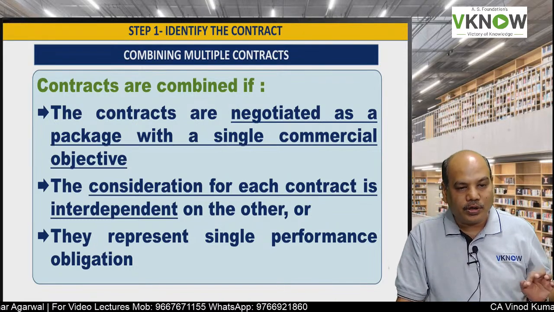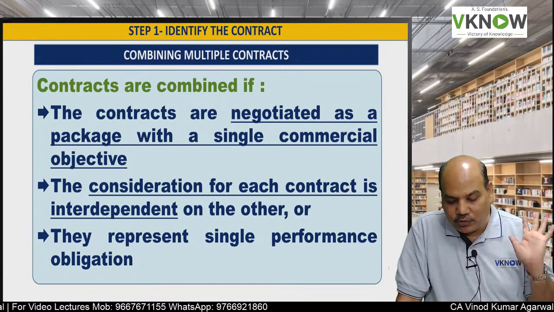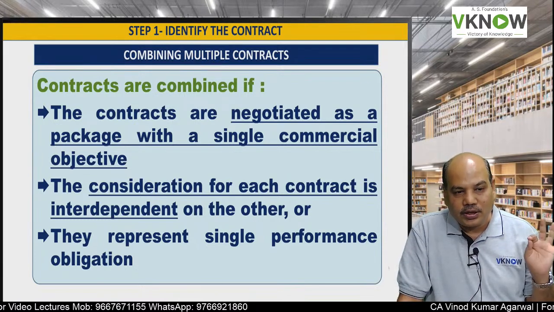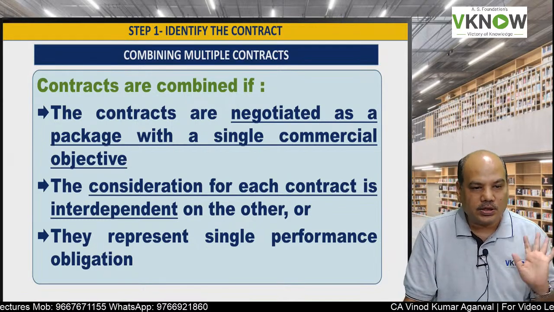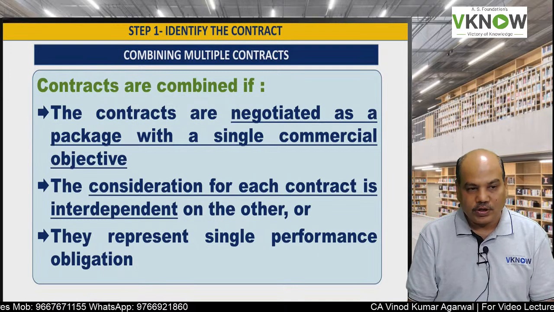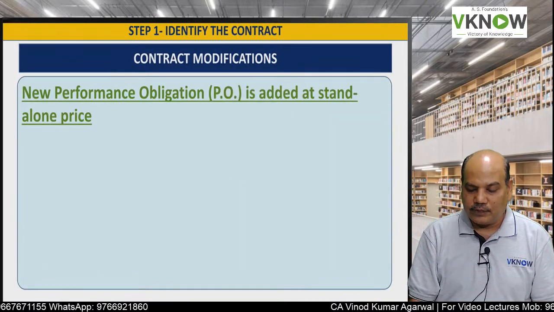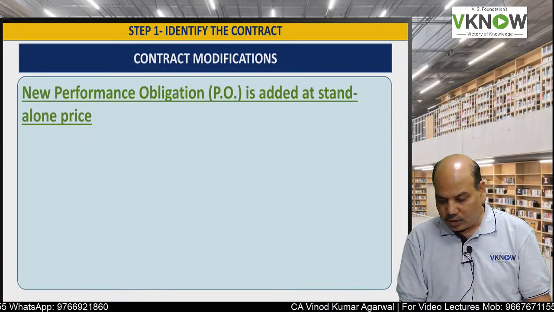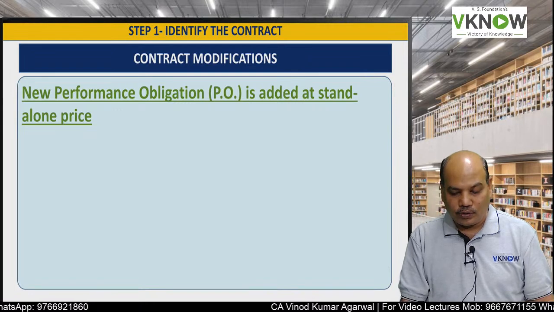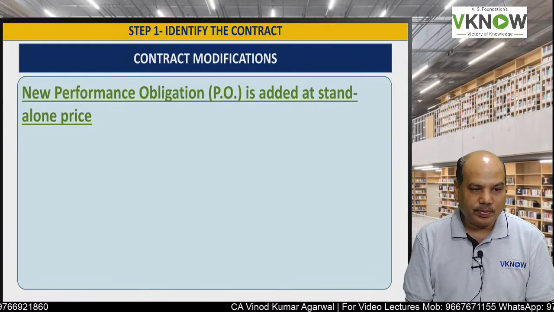The price of one contract is somewhere interdependent on the price of the other. And the third condition is they represent a single performance obligation. If these three conditions are satisfied, then contracts can be combined for accounting purposes as one contract. Then what is the meaning of contract modification and what is the accounting treatment for that?